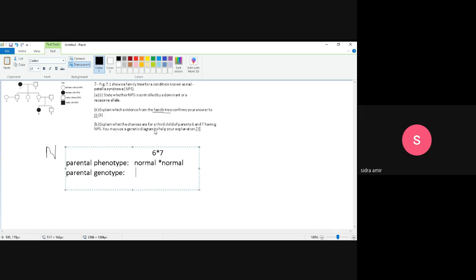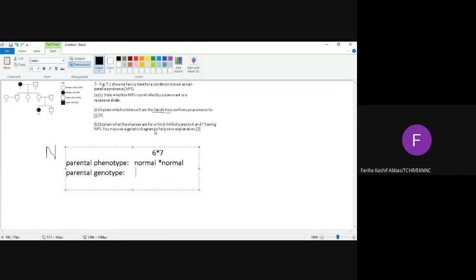Normal NPS is not a phenotype. NPS means NPS. NPS is a genetic disorder. NPS is a disease. Okay. Normal into normal would be a phenotype.